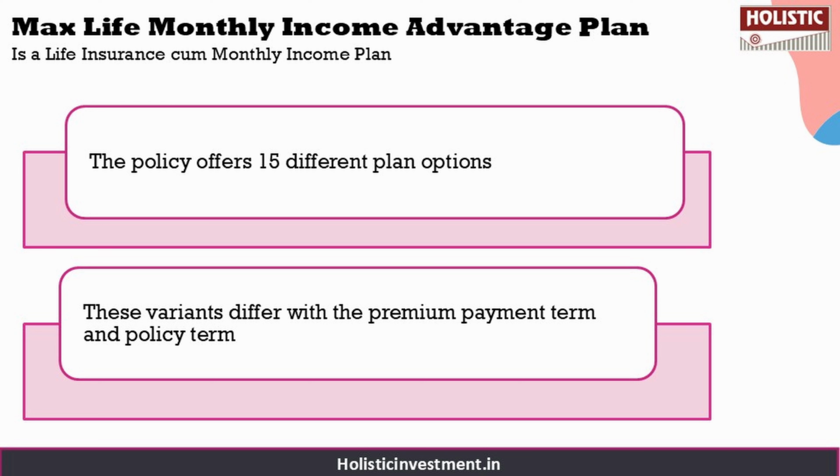Whereas the highest is the 15 pay 45 policy variant. On completion of the premium payment term, the policyholder will start receiving monthly income until the end of the policy term. There are also benefits available like death benefit, which will differ based on the option you have opted for, like a lump sum benefit or policy continuance benefit. And there is also a maturity benefit, which will differ based on the plan variant you have opted for.